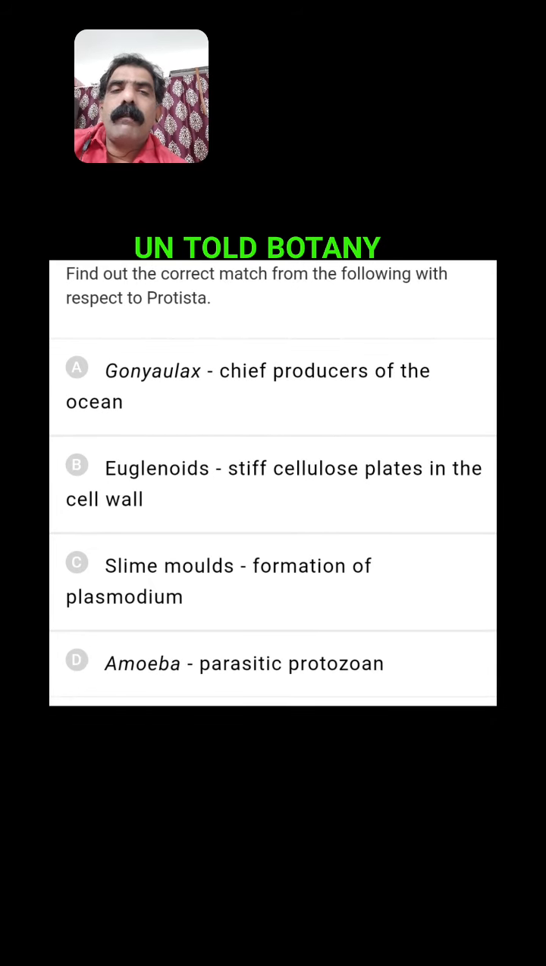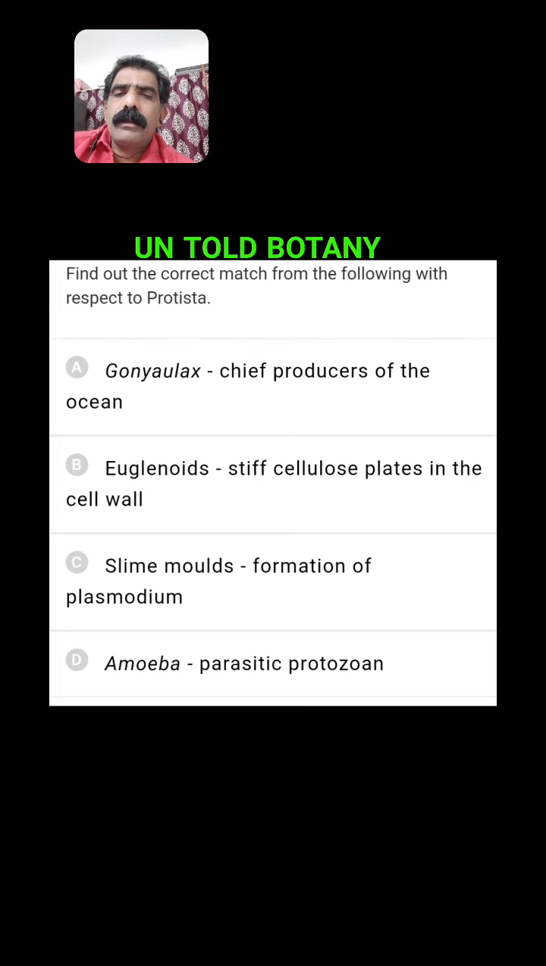Find out the correct match from the following with respect to Protista. So, Gonyaulax, chief producers of the ocean. Actually, diatoms are chief producers of the ocean. Euglenids, stiff cellulose plates in the cell wall. Actually, not in euglenids, but in dinoflagellates, we can see stiff cellulosic plates in the cell wall.